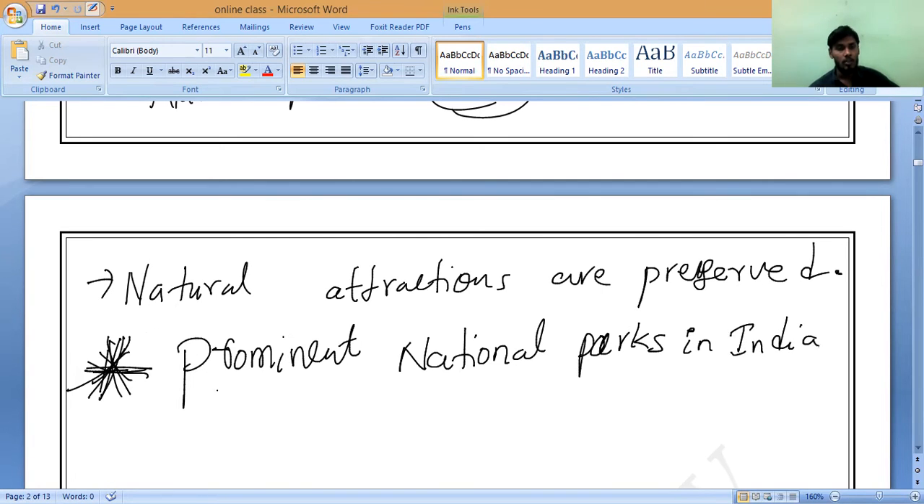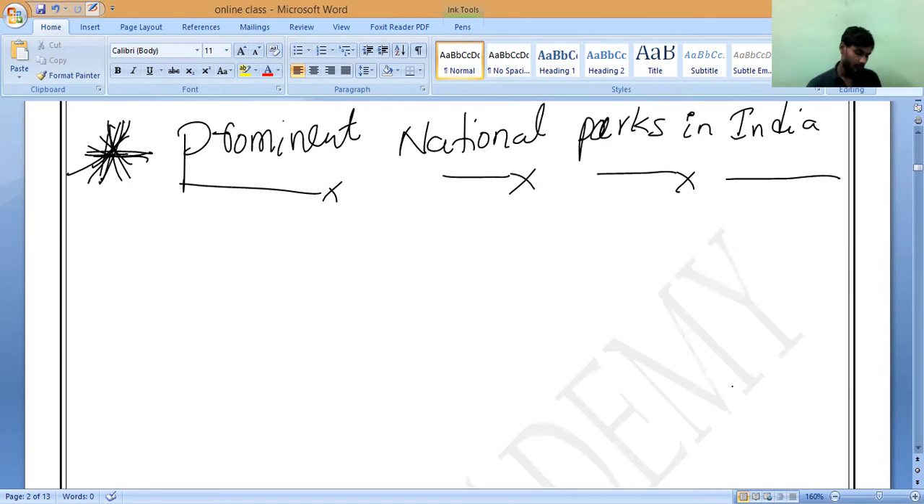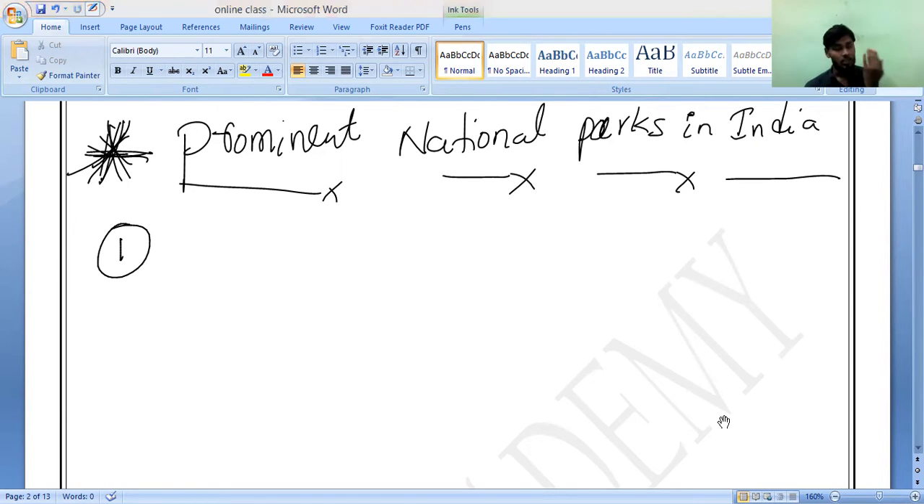In these few names, we have already studied them as wildlife sanctuaries, but the same wildlife sanctuaries have turned into national parks. You should remember that most of the national parks were wildlife sanctuaries before.